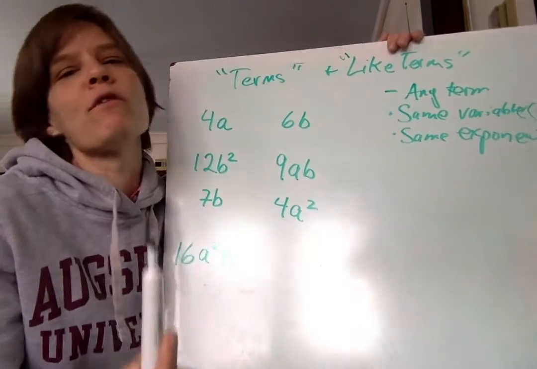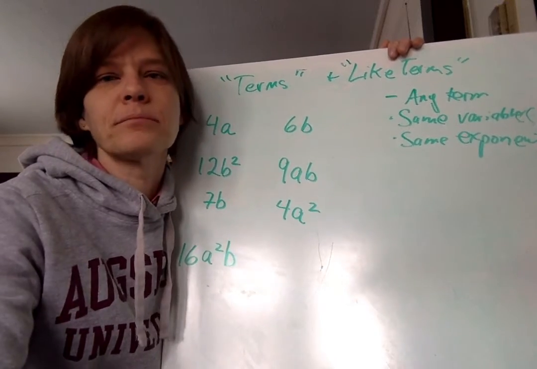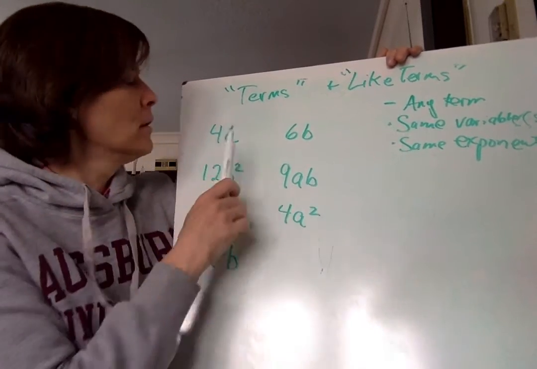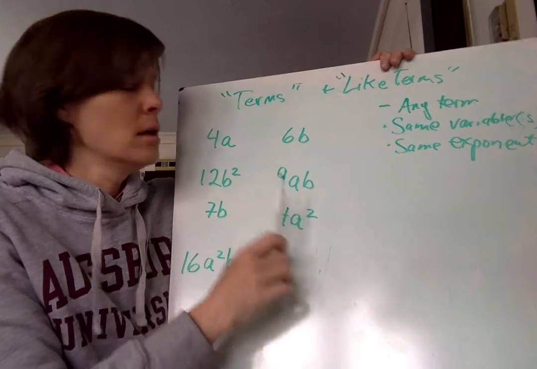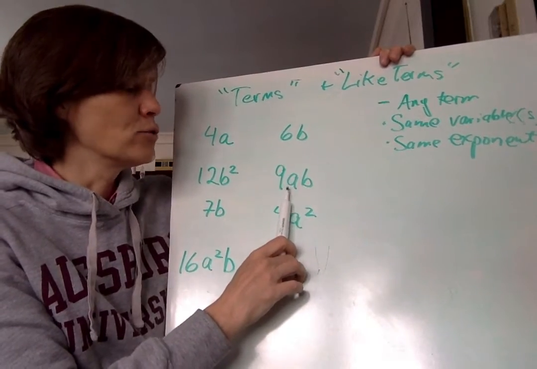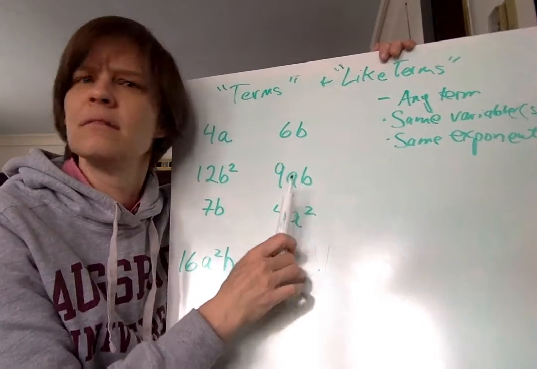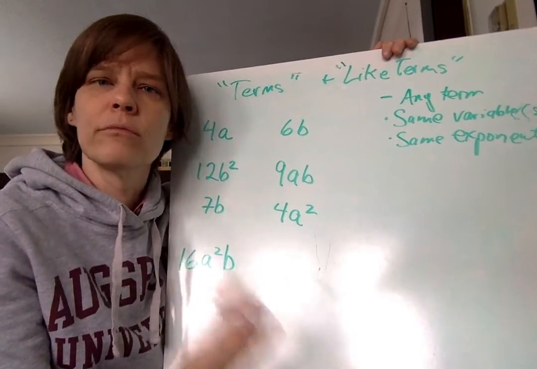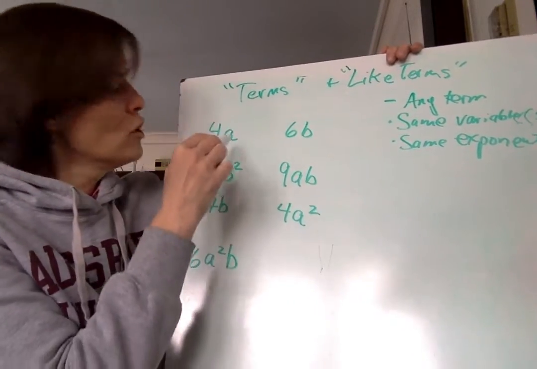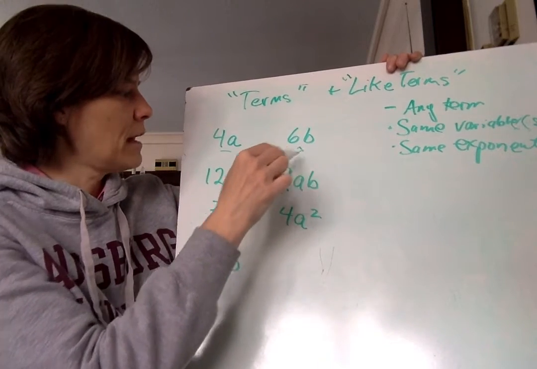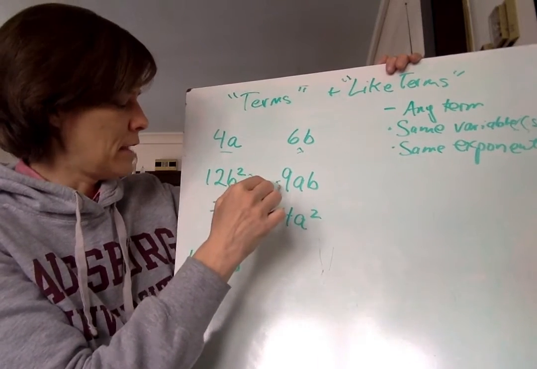So are they like terms? Because let's say for a second we figured out what a is, right? Let's say a is 1. 4 times 1 is 4. 9 times 1 is 1 times b is 9b. Now we'd have 4 and 9b. Those don't have the same variables. Not like terms. So this right here is not like terms with that. It's not like terms with that. Not with that. What about this one?